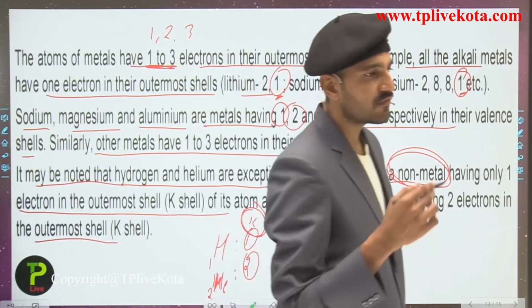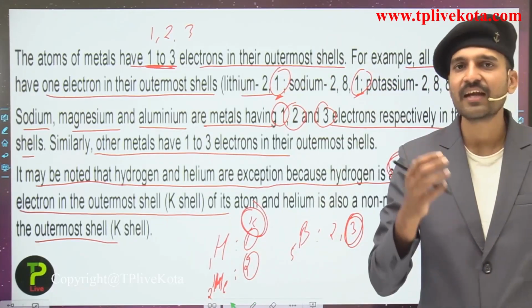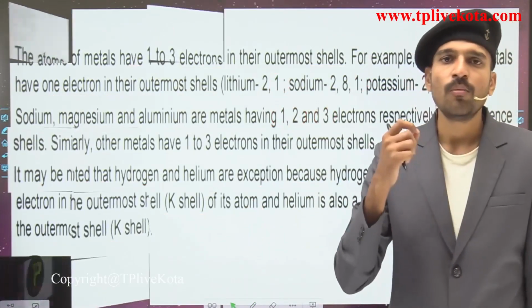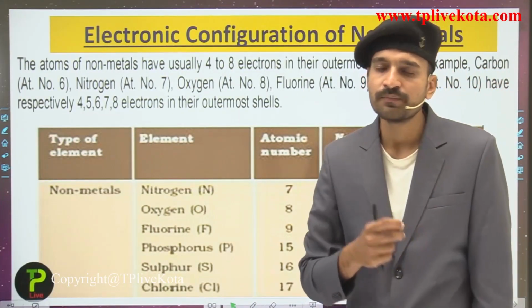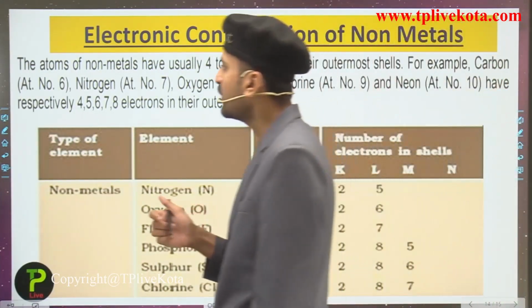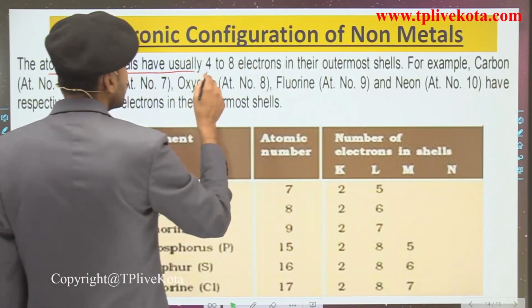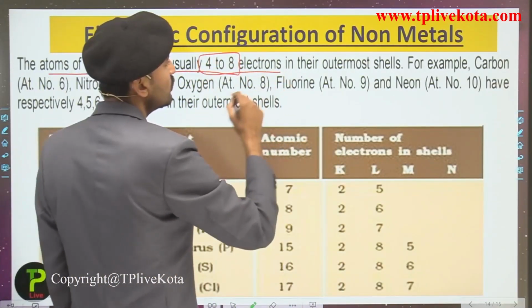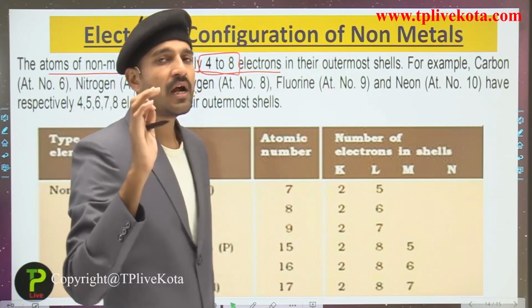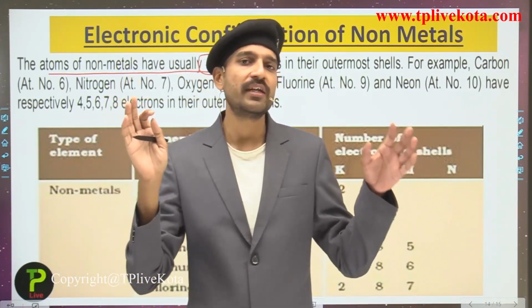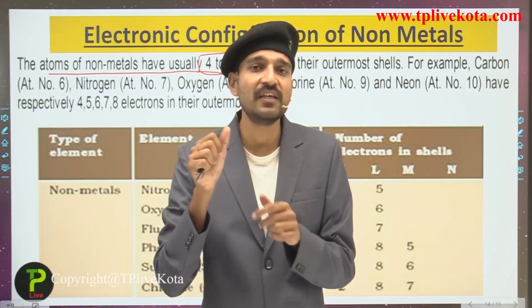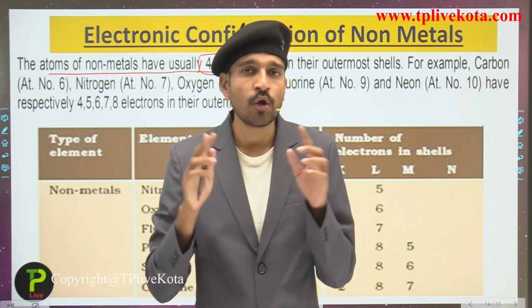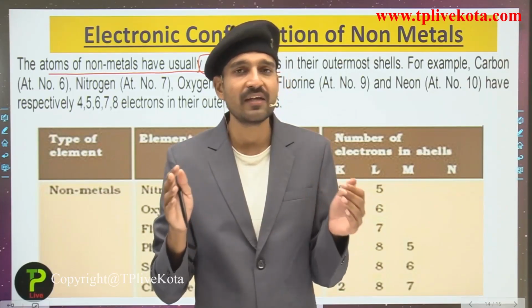So students, this was all about the metals, that is, the electronic configuration of metals. Now moving into the next slide, which is about the electronic configuration of the non-metals. See over here that the atoms of the non-metals usually have 4 to 8 electrons in their outermost shell. The number of electrons that can be put in the outermost shell is 1, 2, 3, 4, 5, 6, 7 or 8. Not more than 8, not less than 1.